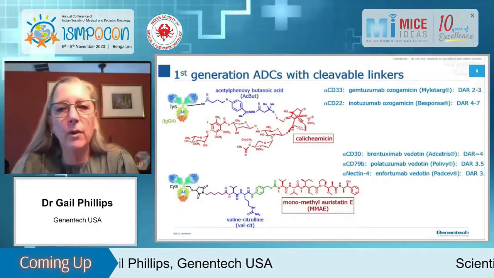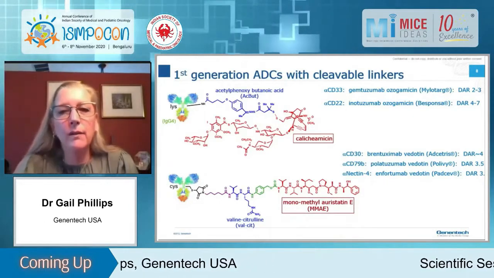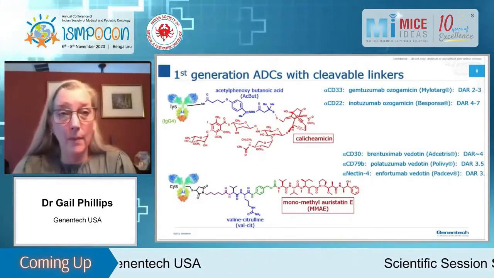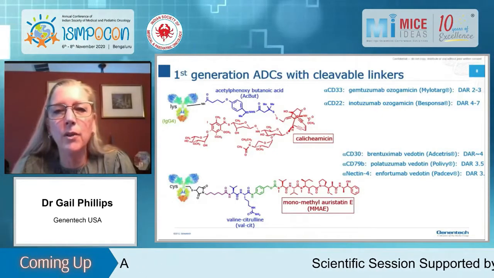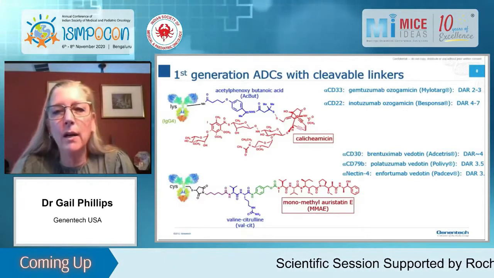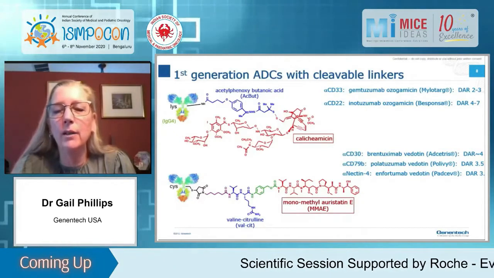The other type of cleavable linkers is shown on the bottom, which is the valine citrulline linker. So this is a dipeptide that's cleaved by proteases that are selectively expressed in tumor cells to release the free drug MMAE, which is, again, a tubulin binder.